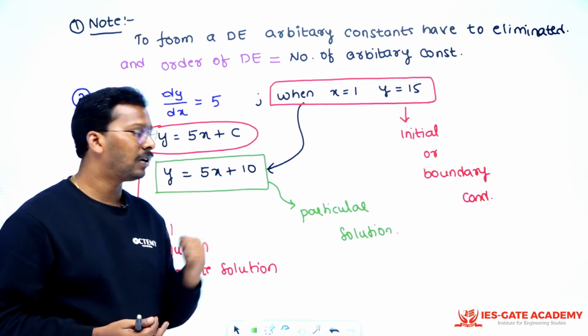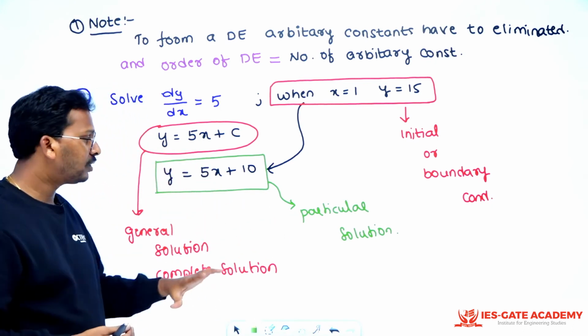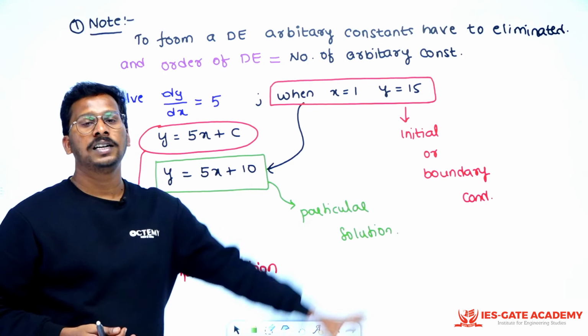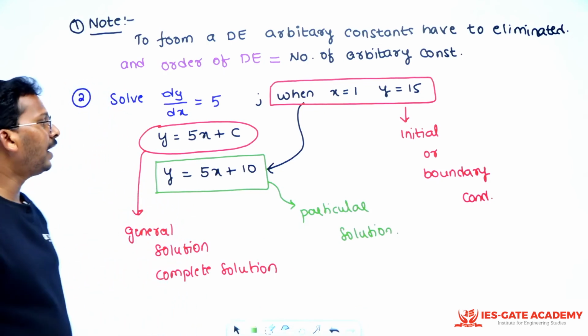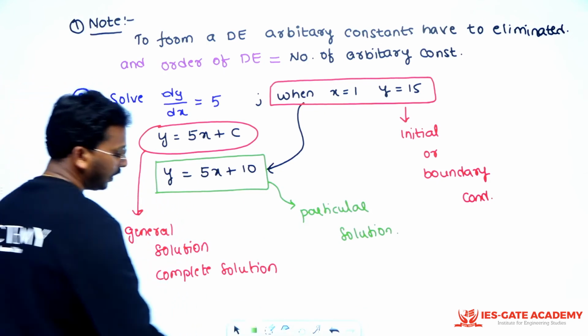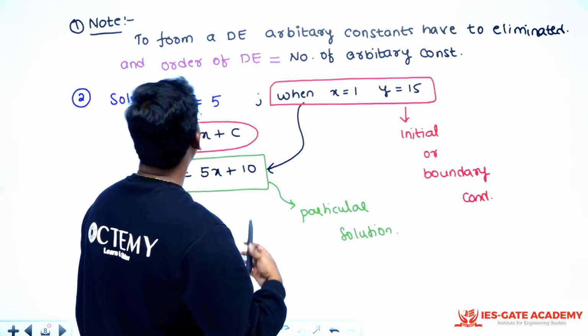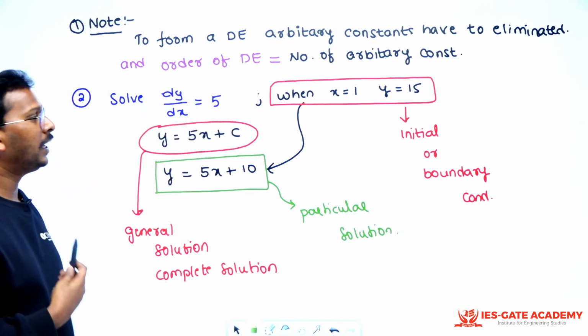But there exists something called general solution, complete solution, particular solution, singular solution also. Next, there is something called dependent solutions and independent solutions.